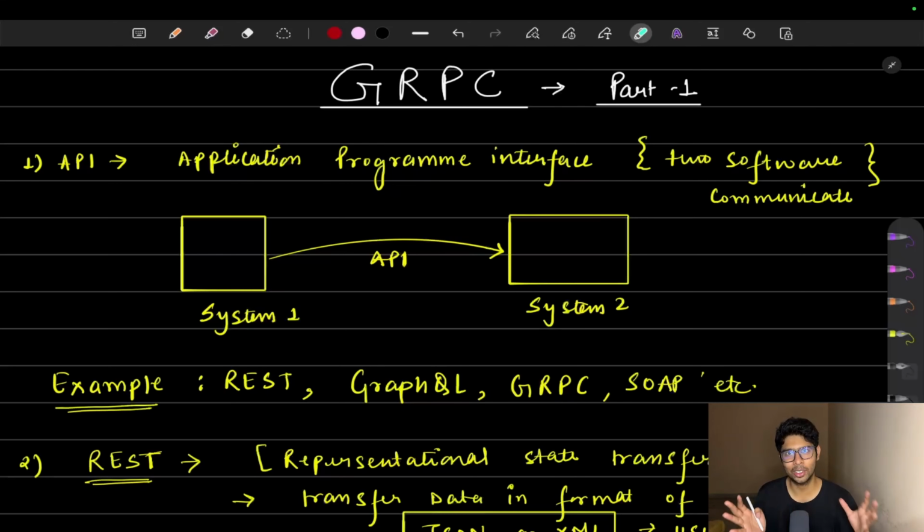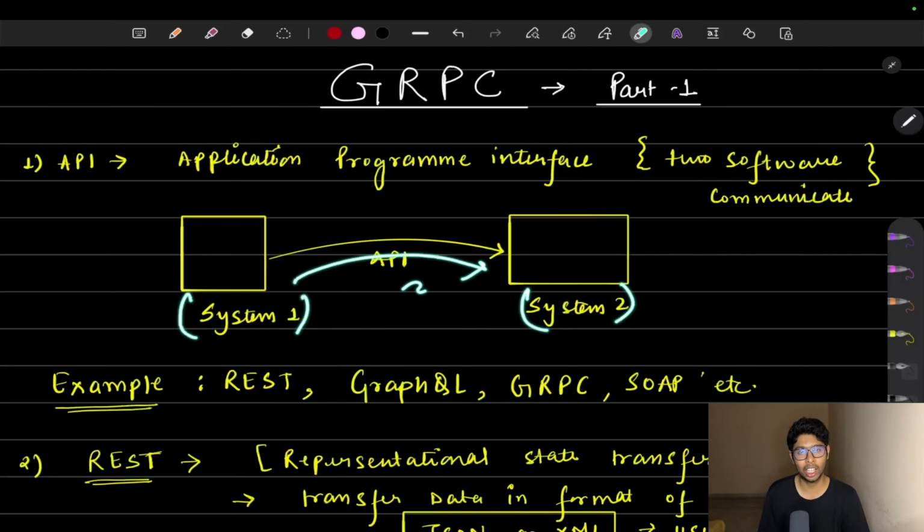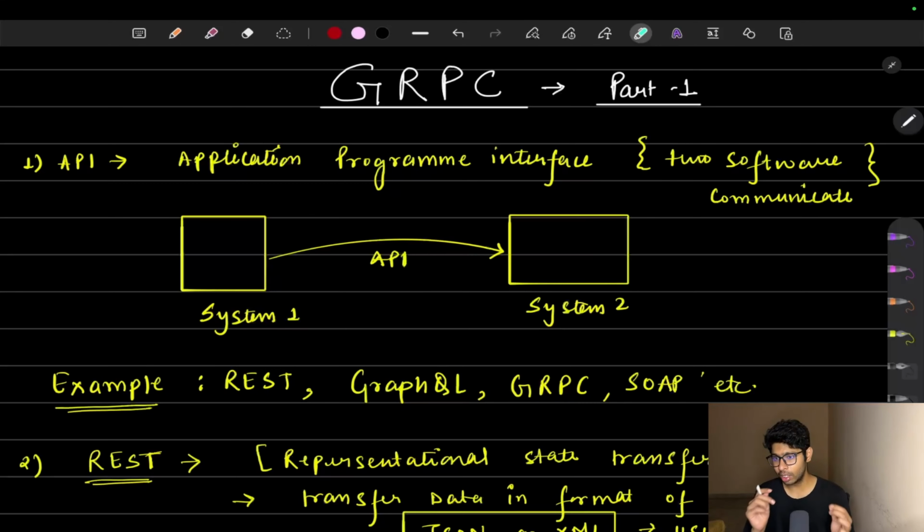Before turning to gRPC, we should know what an API is. API stands for Application Program Interface. It helps us to communicate between two systems. I've created this diagram: there is a system 1 and a system 2, and they are both communicating with the help of an API. These two systems can communicate in many ways. We can use a WebSocket, we can use Kafka, but a simple request and response transfer can be done with the help of an API.